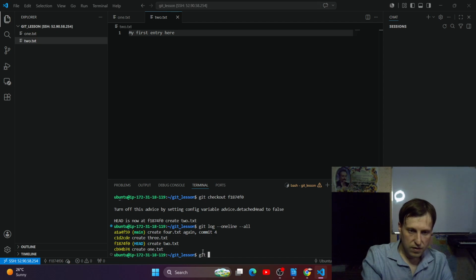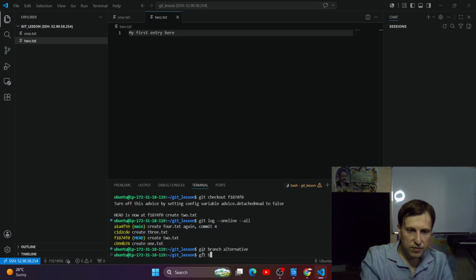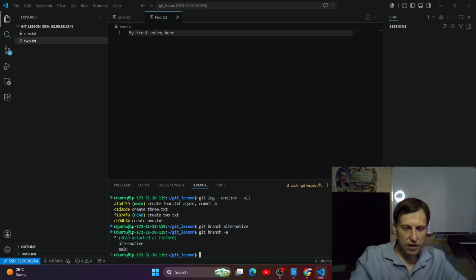Git branch, and let it be alternative reality. And now git branch, and now let's switch to this branch, and let's create 2 more files here.